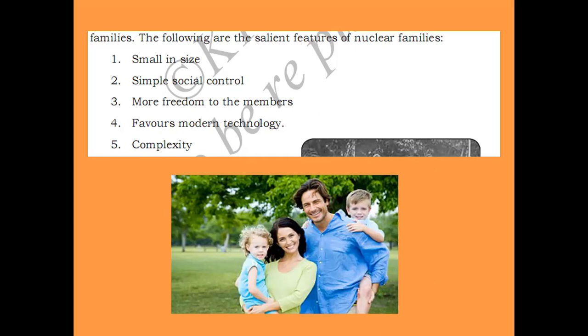The third one is more freedom to the members. In nuclear families, all the members have more freedom when compared with joint families. Wherever they want to move, they can move. Whatever they want to eat, they can eat. They can live however they want in these nuclear families, which would not be allowed in joint families. Next, favors modern technology. These nuclear families, which are very popular in urban areas, favor the modern technology we have today.